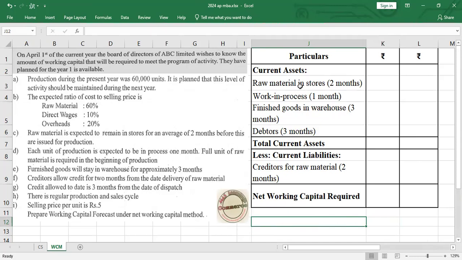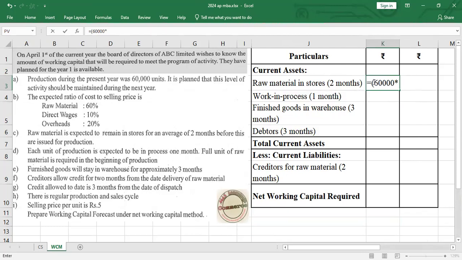Now coming to the solution. Raw material in store is for 2 months, as they have given. The question we have to answer is quite simple: how many units are we producing? We are producing 60,000 units. And what is the cost per unit?